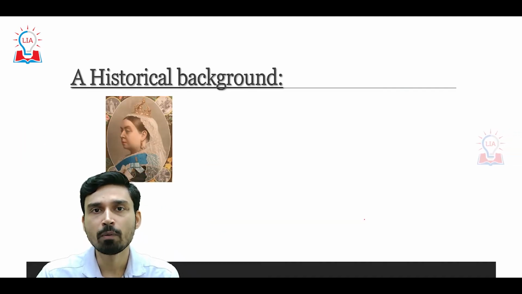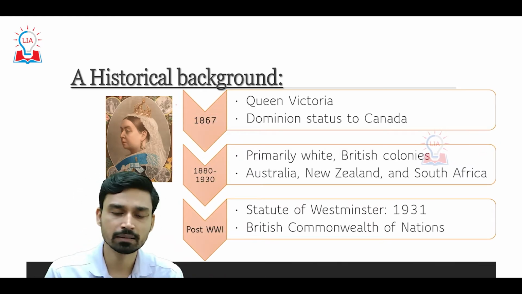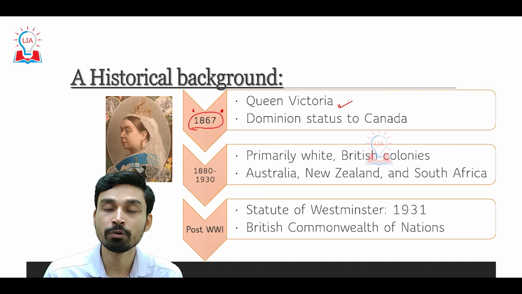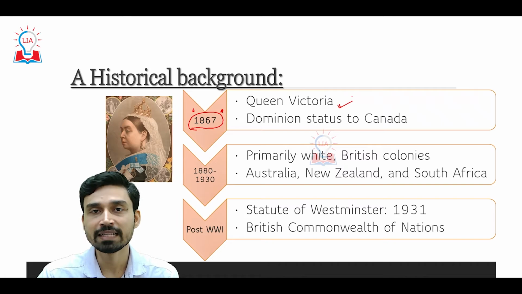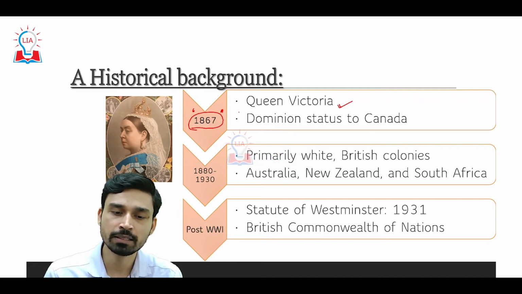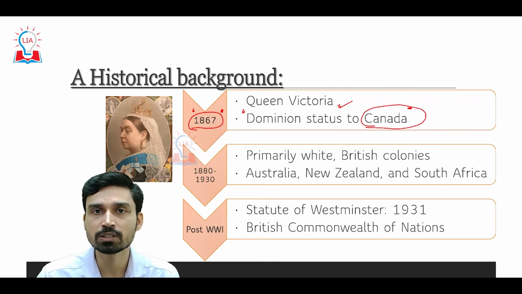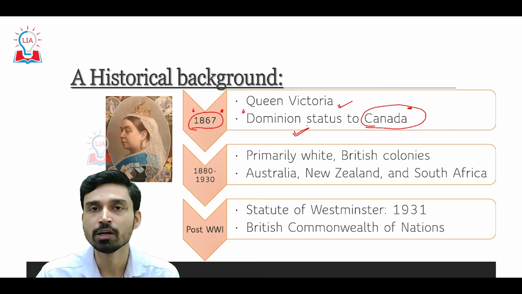So why did the Commonwealth come into existence? Let us try to understand its history briefly. It is believed that the Commonwealth can trace its origin to somewhere around the year 1867, during the reign of Queen Victoria. It was an effort by Queen Victoria to maintain some kind of control over the colonies which were fighting for independence or dominion status at that time. The Commonwealth was created because the Canadian government was not happy with the Crown and the role of the British monarchy in the Canadian political system, and that is why they demanded dominion status, which they eventually got.